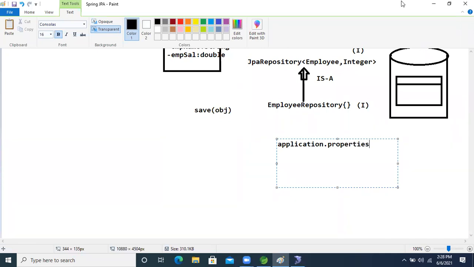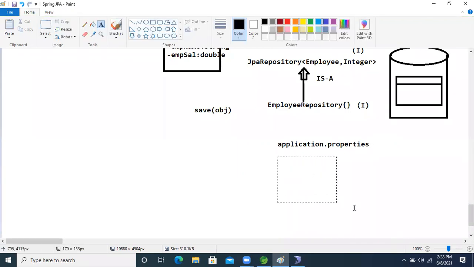Using application.properties, we will write all the information about the database. The database is nothing but the JNDI registry, the data source, if you have learned servlets. Spring Boot gives some predefined keys, and using those keys we pass the database information. How many properties are there?